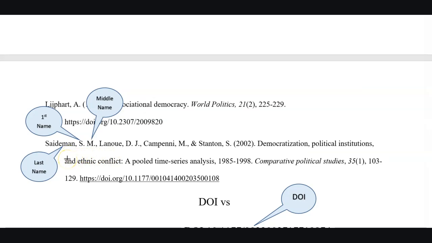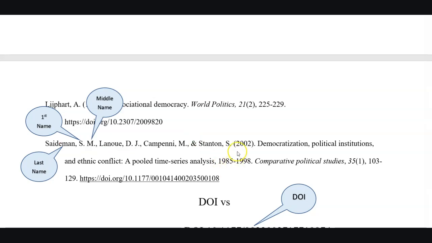The method to arrange this information is, first of all, write the last name of the author, put a comma, enter a space, write the first letter of the first name plus a dot. And if the author name consists of 3 parts, then write the first letter of the middle name plus a dot. Similarly, enter the names of other authors in the same format. The names of all the authors should be separated by a comma, and the name of the last author should be separated by an ampersand. This is all about the information about the author.